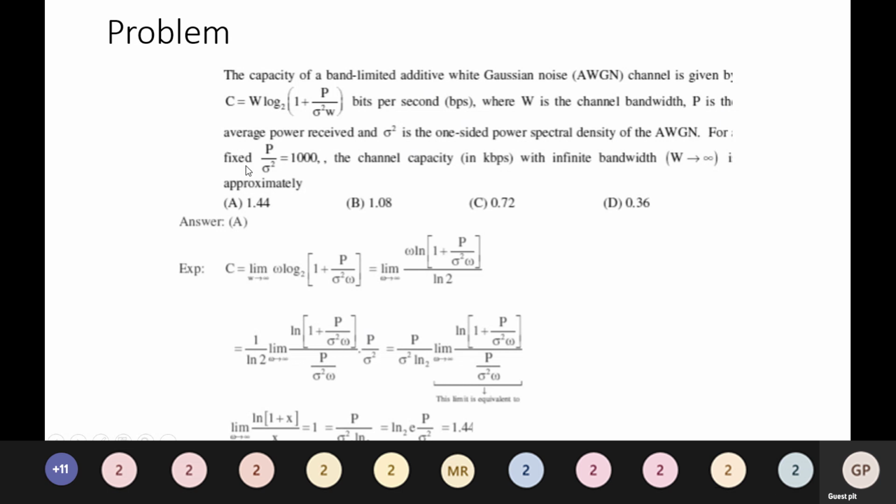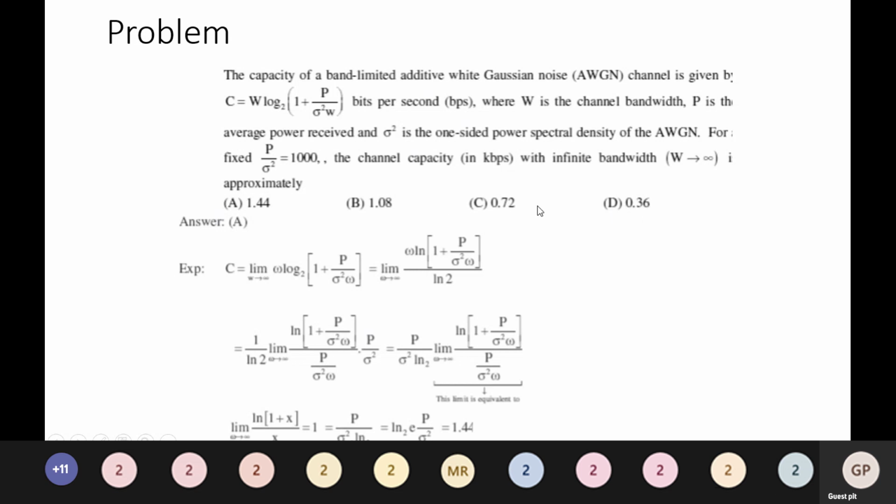For fixed P by sigma square equal to 1000, the channel capacity in kilobits per second with infinite bandwidth, W tends to infinity, is approximately. We have 4 options: A is 1.44, B is 1.08, C is 0.72, and D is 0.36.